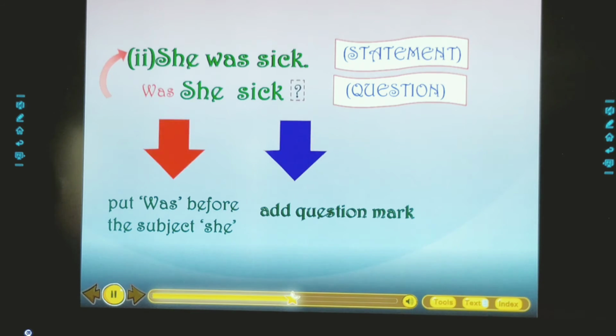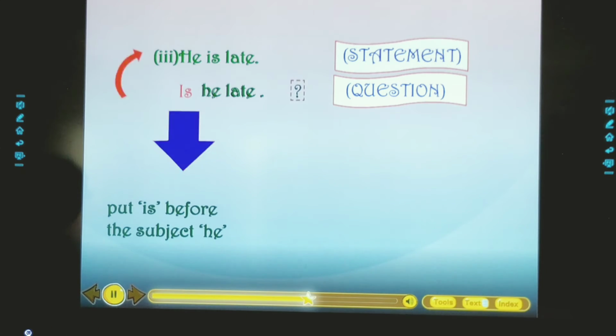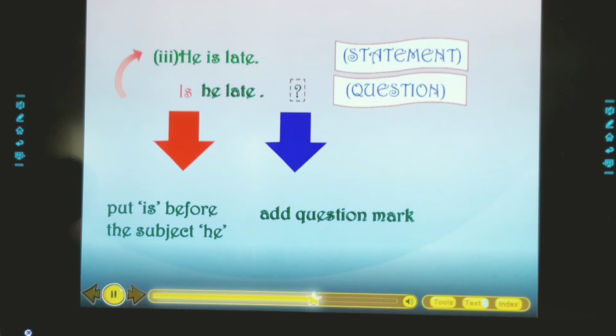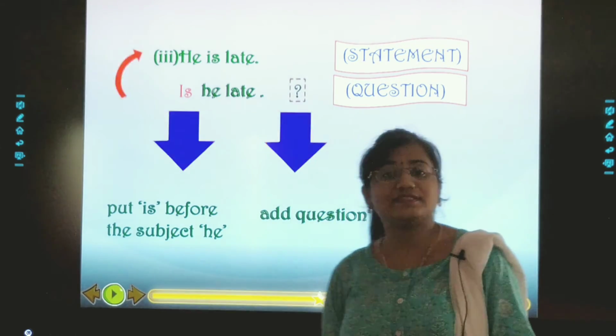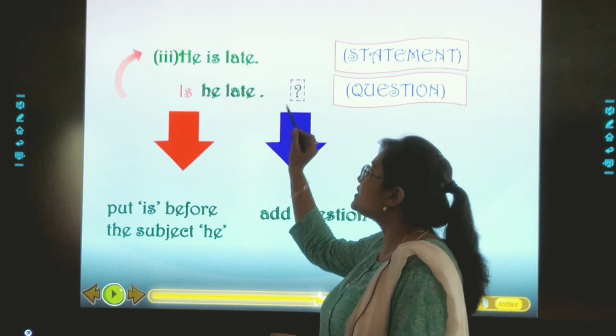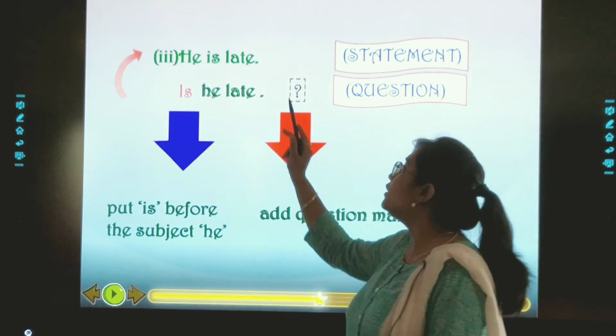Add question mark. He is late. Statement. Is he late? Question. Put is before the subject he. Add question mark. So over here, dear children, our third example. He is late. So what is done over here?